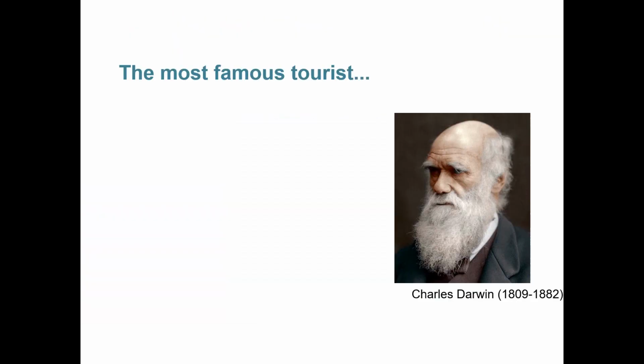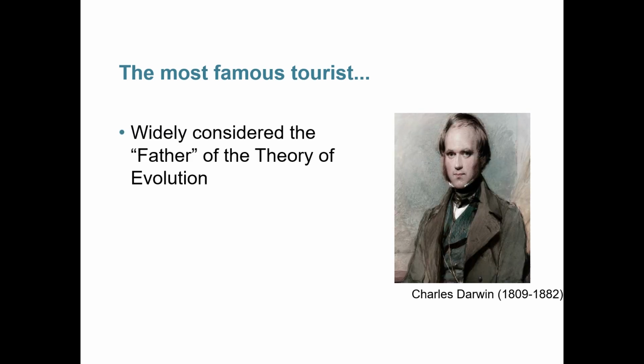Darwin's often thought of as the most famous tourist that's been to the Galapagos, but he didn't look like this when he went there. He actually went when he was a really young man. Darwin was a huge nerd, and he was really bored at home, and his favorite thing to do was to collect animals. And by collect animals, I mean, like, collect them. There's a great story in the book where he writes about wanting to collect some insects, and he had two, and they were brand new, and he didn't want to put one down, and then he saw a third, so he ended up putting one in his mouth so that he could get them all back to the ship. Like, this guy was serious.